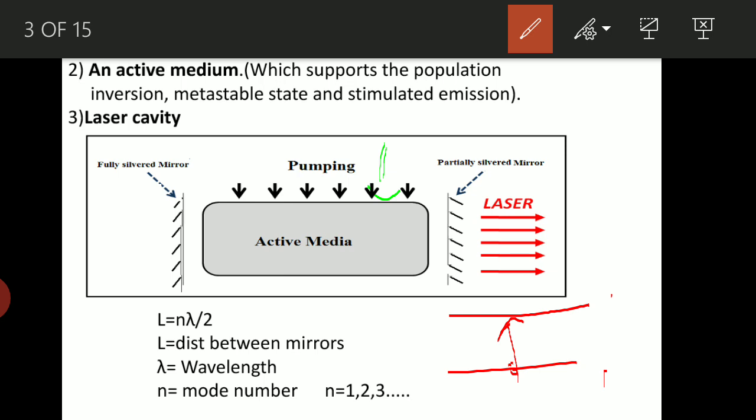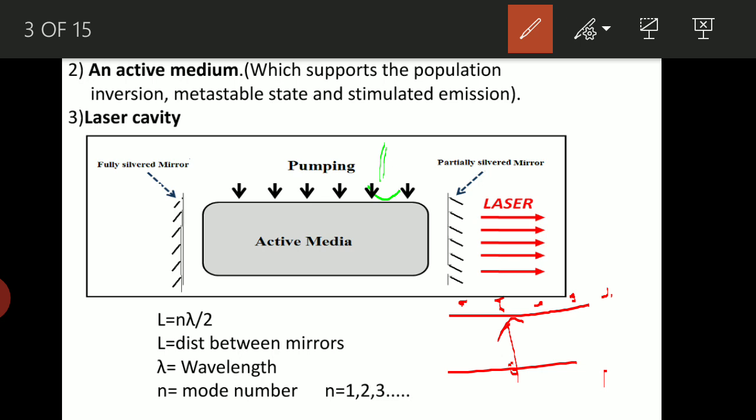Now as they move to the higher energy state, definitely as it is the active media, it is going to have a metastable state. So it means the atom is going to stay for a longer duration. So obviously it is seen that more number of atoms go on accumulating in this metastable state. So a stage is reached where we can see that there are more number of atoms in the higher energy state compared to the lower energy state. That will lead to the population inversion.